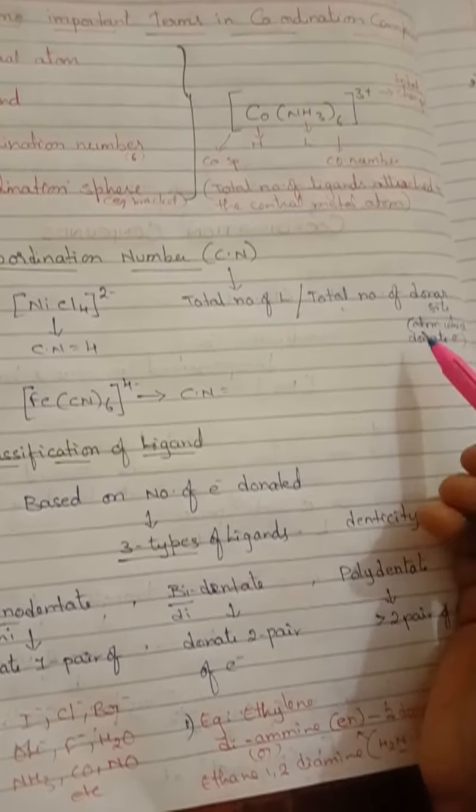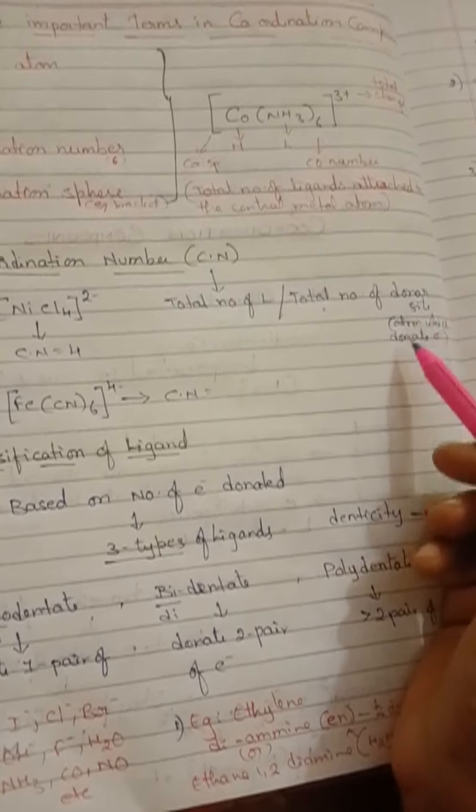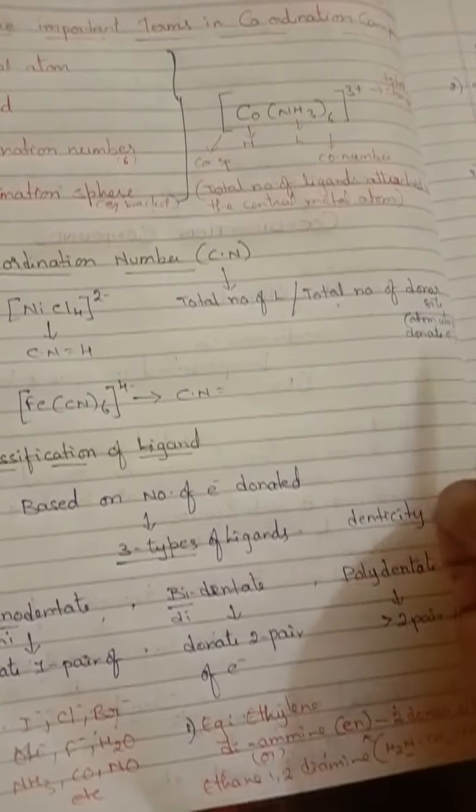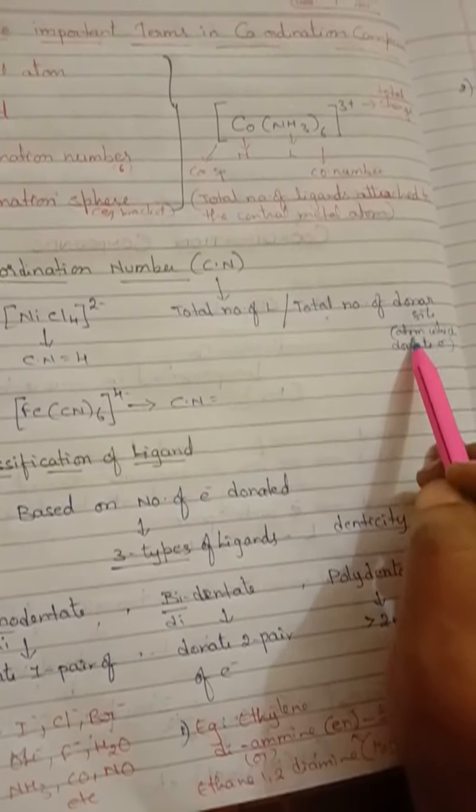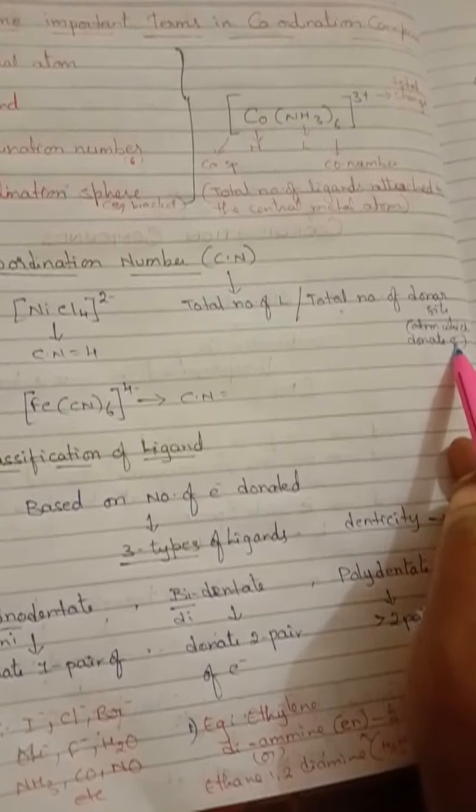Donor site is a new word, don't get confused. Donor means giving. So what can it give? It can give electrons. So a donor site is nothing but an atom which donates electrons.